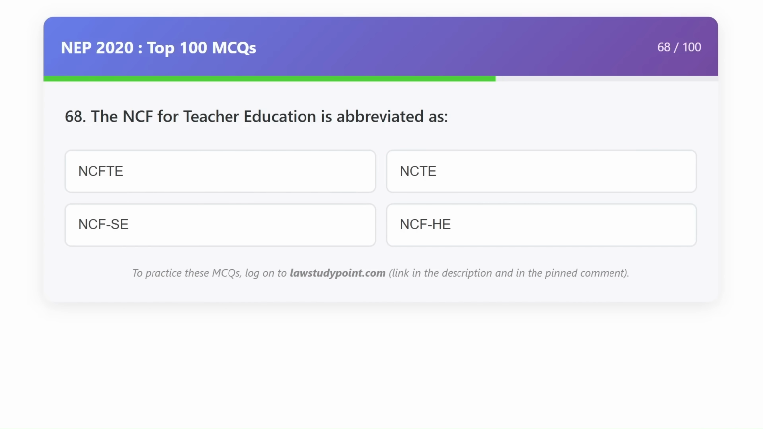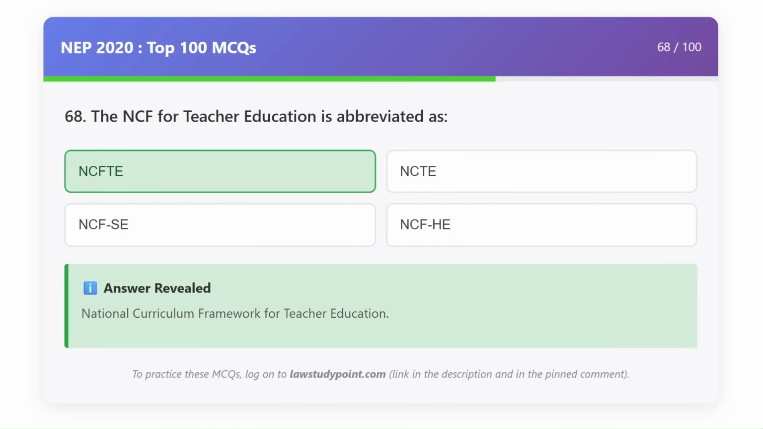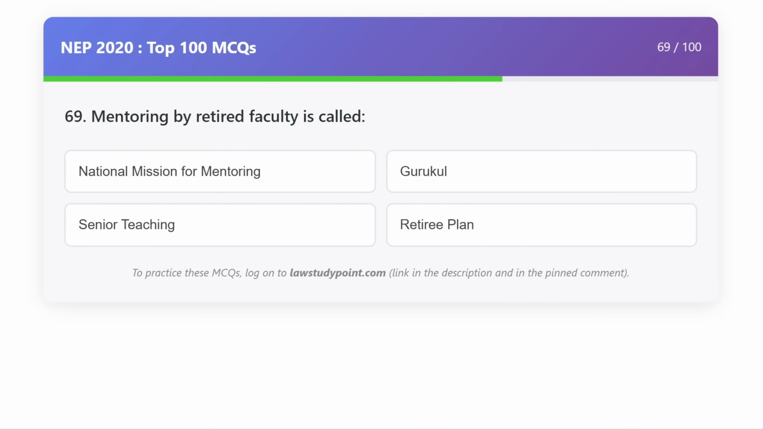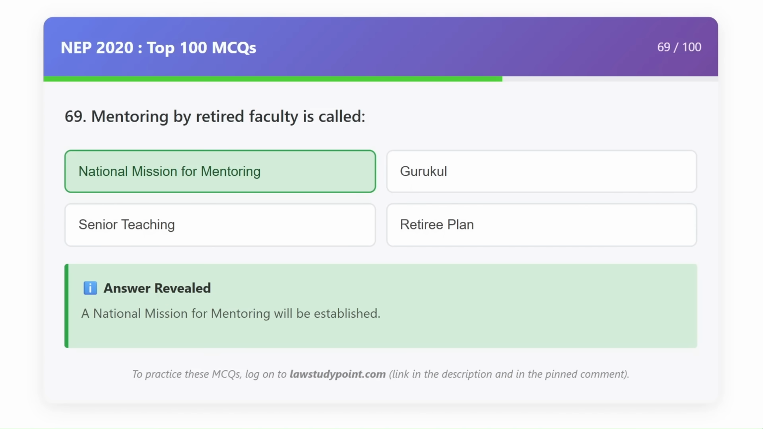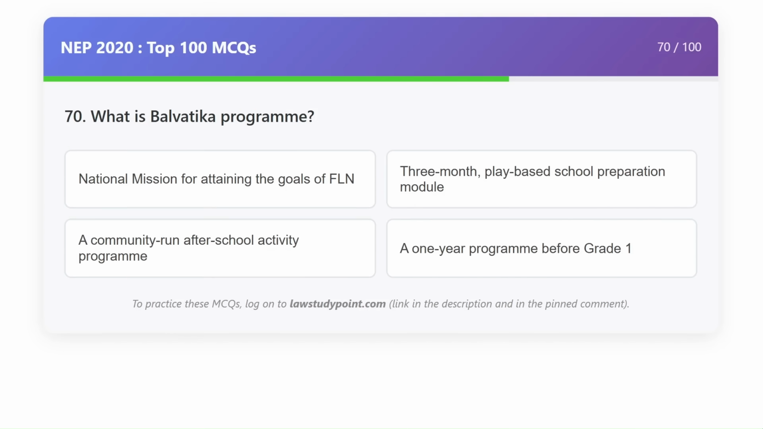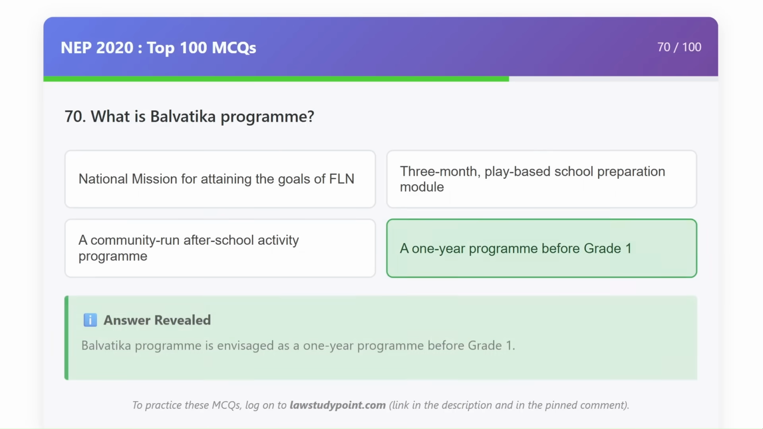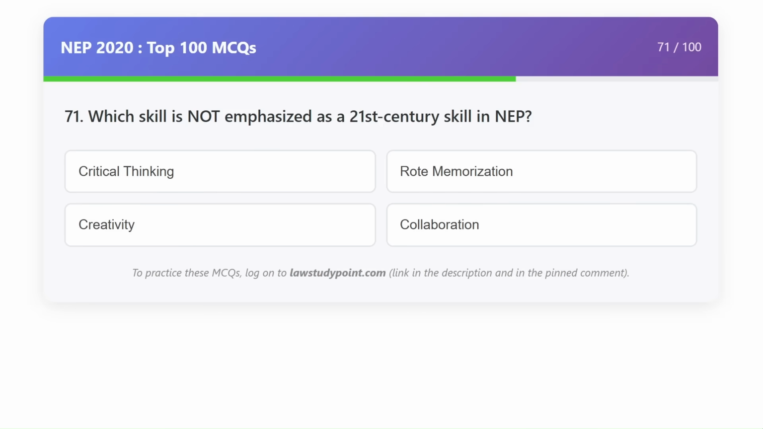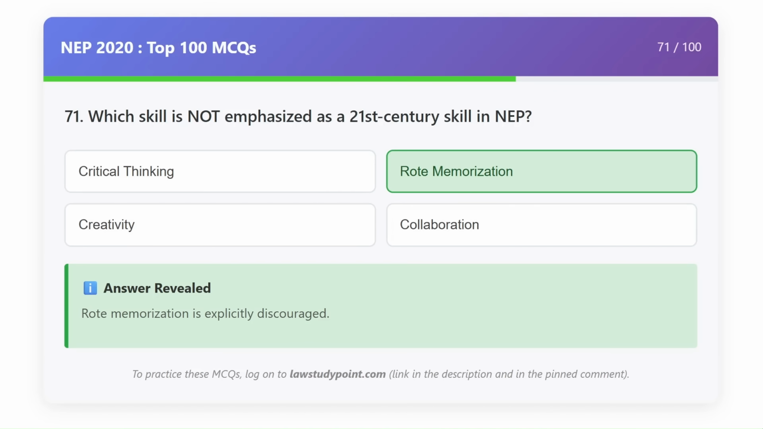The NCF for teacher education is abbreviated as NCFTE. Mentoring by retired faculty is called National Mission for Mentoring. What is Balvatika program? A one-year program before grade 1. Which skill is not emphasized as a 21st century skill in NEP? Rote memorization.